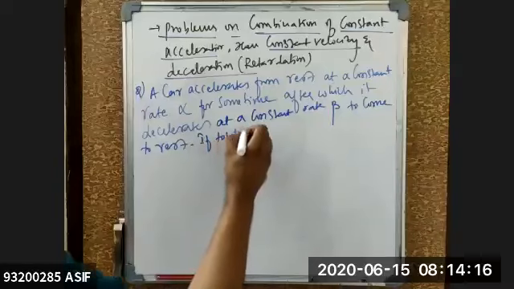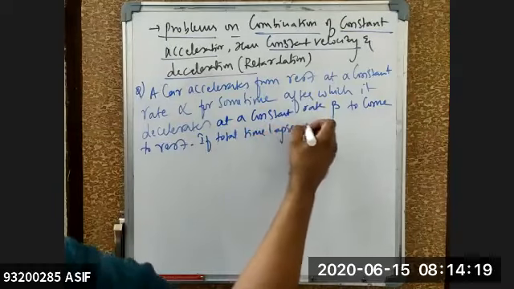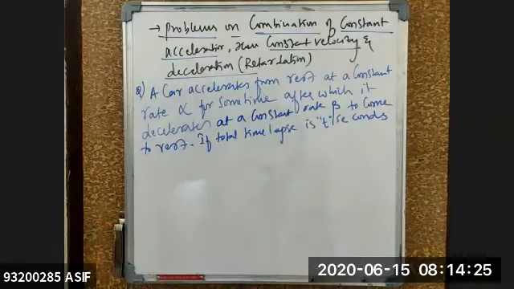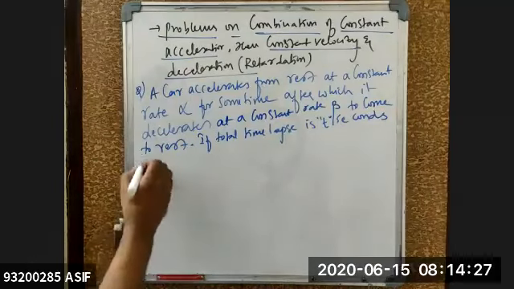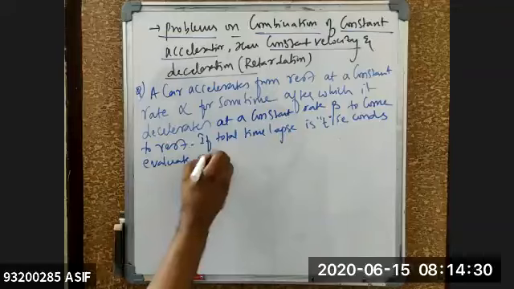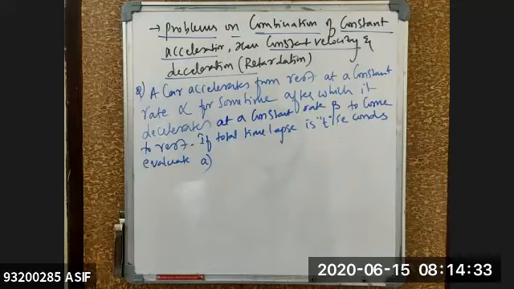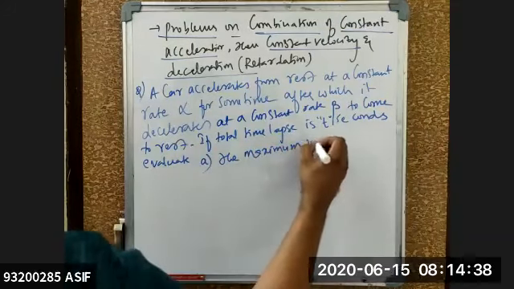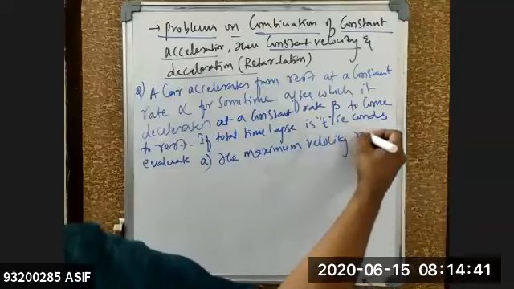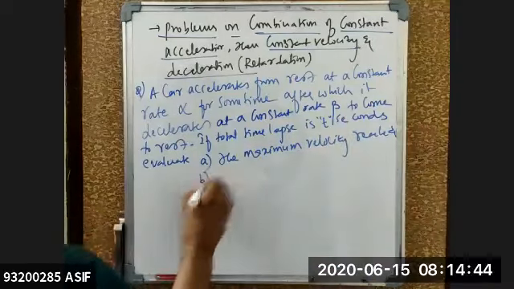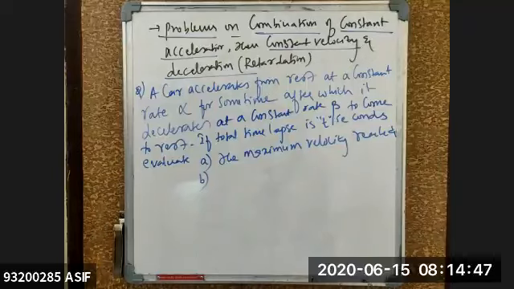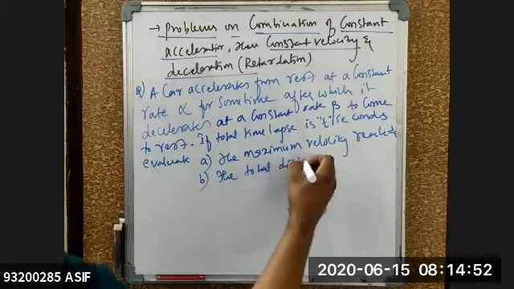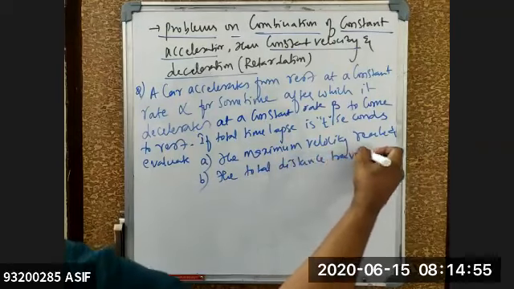If total time lapse is t seconds, evaluate: first question, the maximum velocity reached; and second question, the total distance traveled.